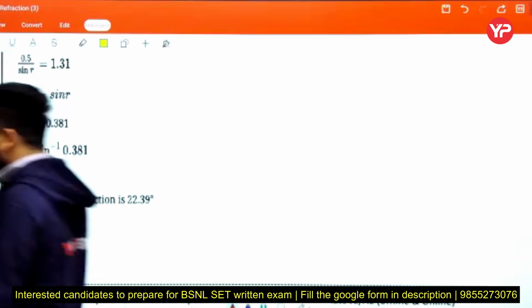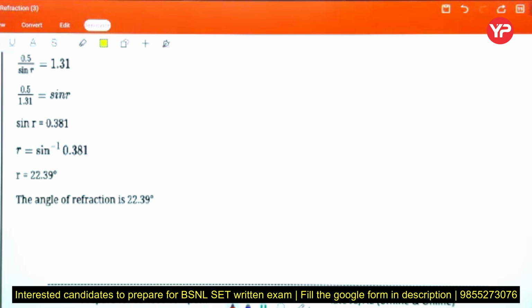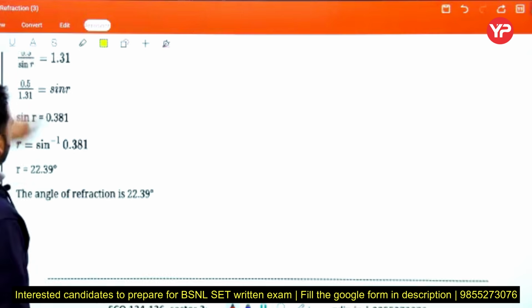This is the second question. Sir, light entering from air? Yes beta, always assume that. If any medium is not mentioned, you assume air, by default. Okay, next question.